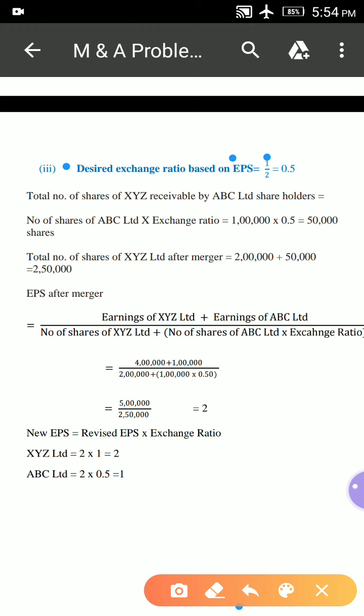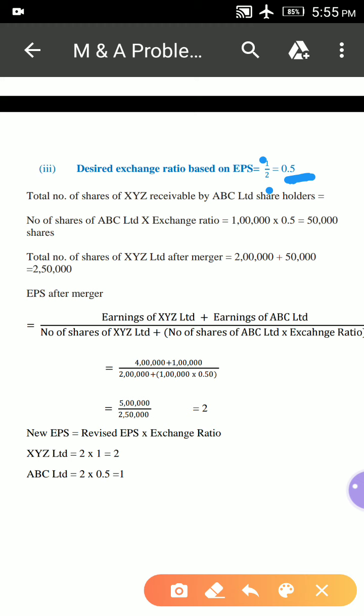Rupees 1. ABC earnings per share is rupees 1 and XYZ earnings per share is rupees 2 in the given problem. So the exchange ratio is 0.5. That means 1 divided by 2 is equal to 0.5.